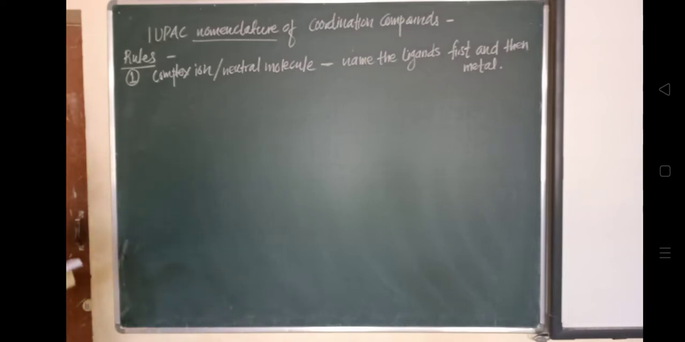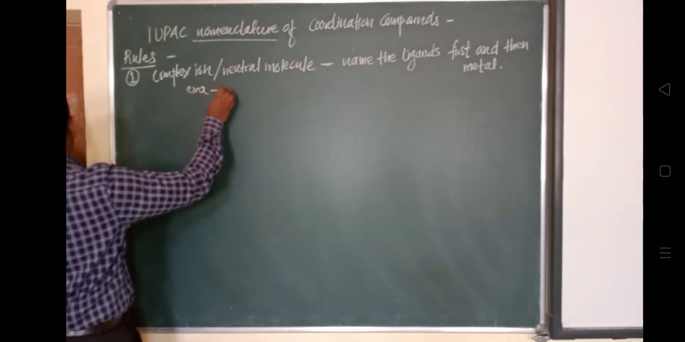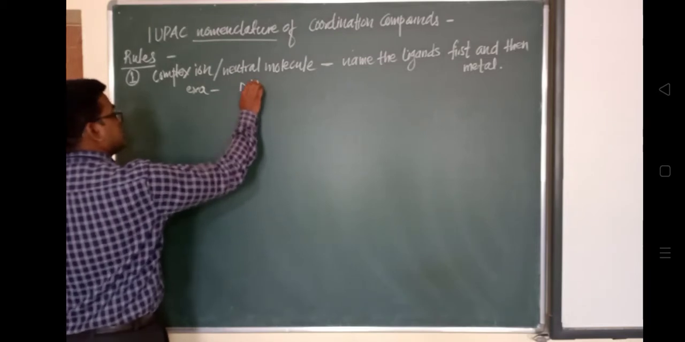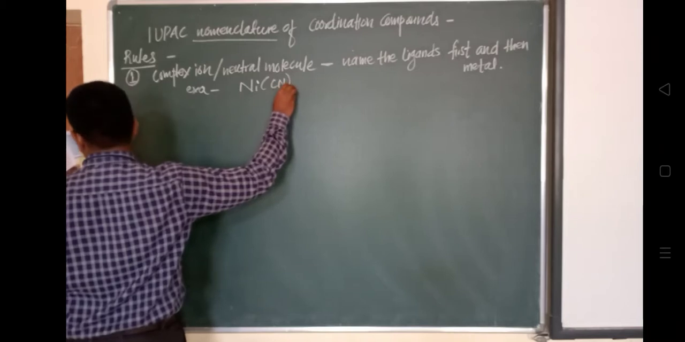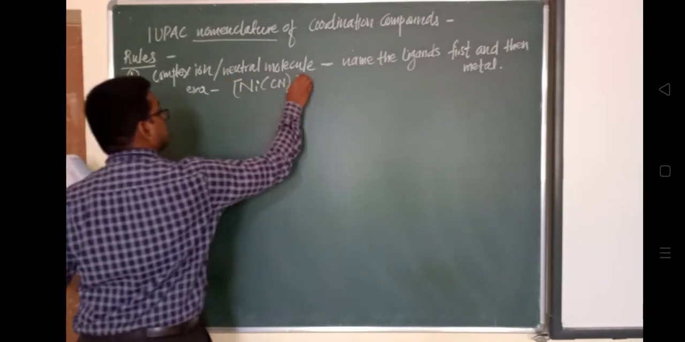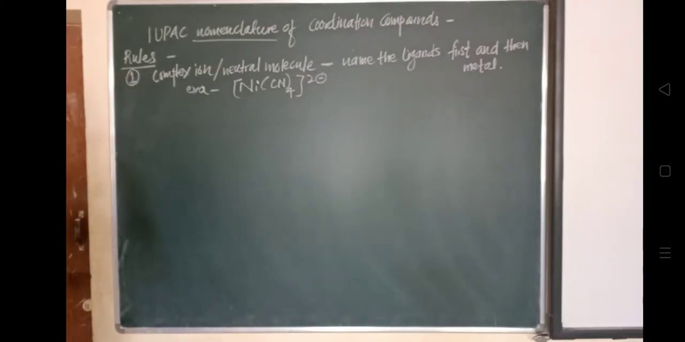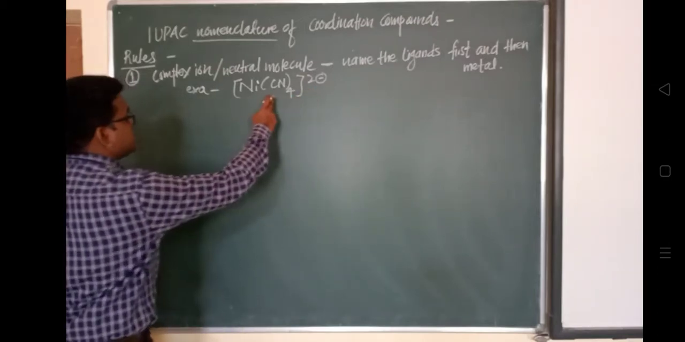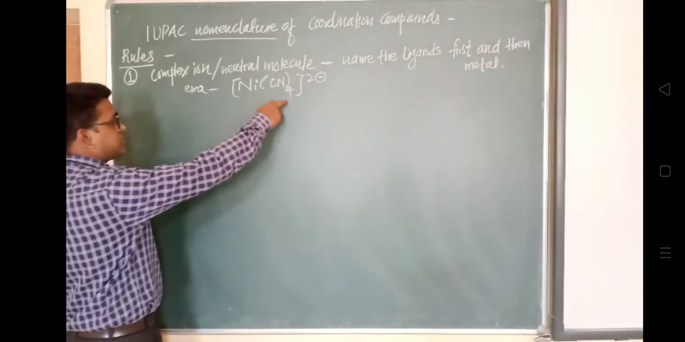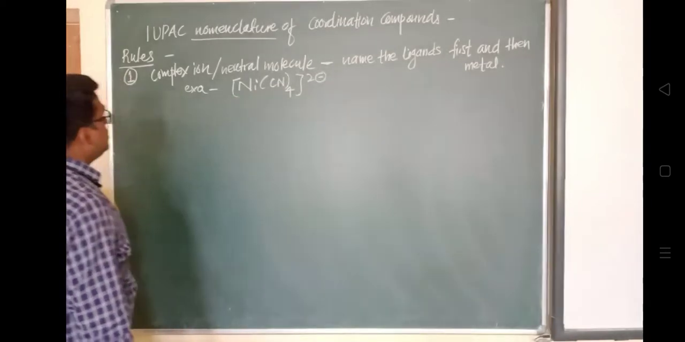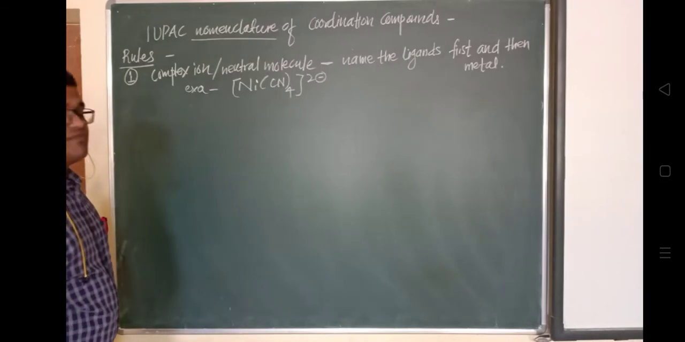Consider the example: suppose this is a compound, [Cu(CN)4] with a 2 minus charge. Right now this is a complex ion, surrounded by the CN cyanide ligand, tetracyanide we can say. While giving the nomenclature to this complex ion, we will have to name the ligand first. What is our ligand here?